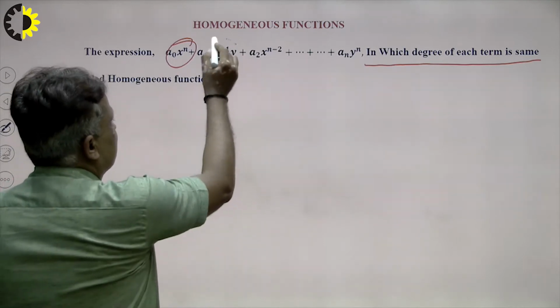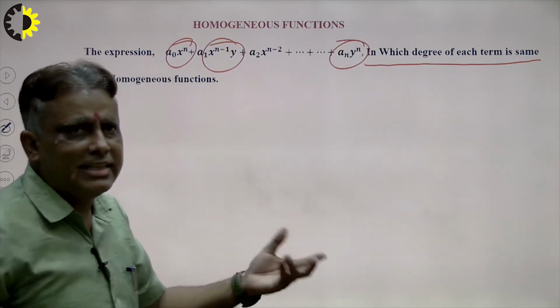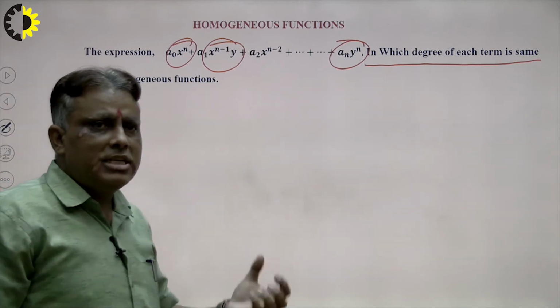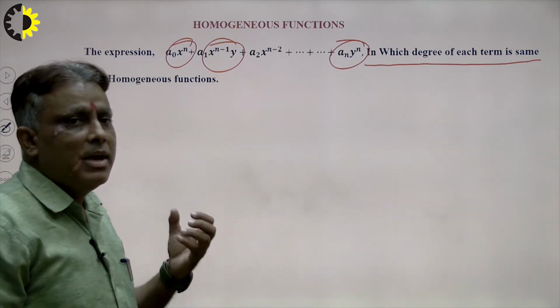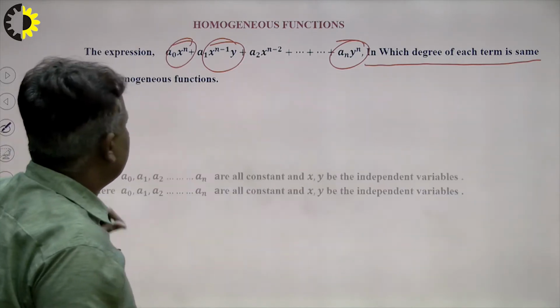The degree of this term is n, and the degree of this term is also n. So we can say that the degree of these terms is n. So this is a homogeneous function of degree n in x and y here. In this way we can find it out.